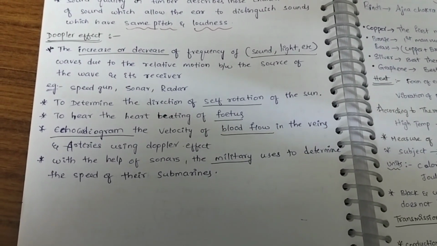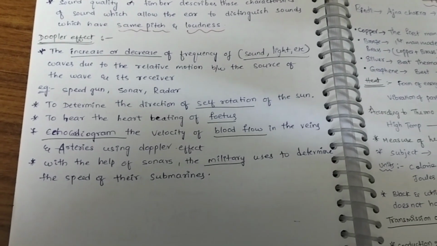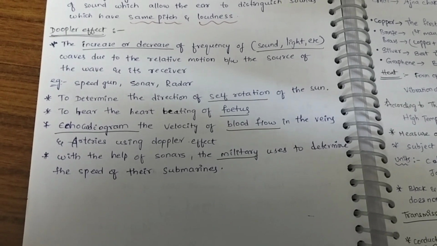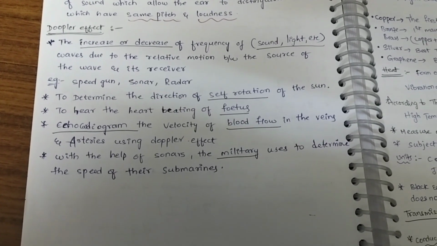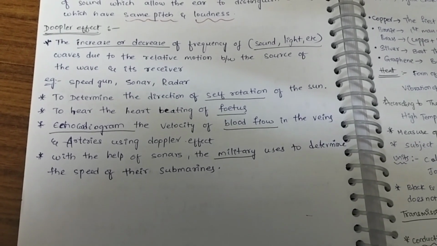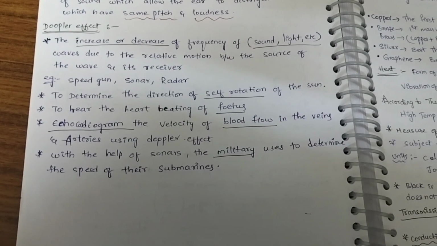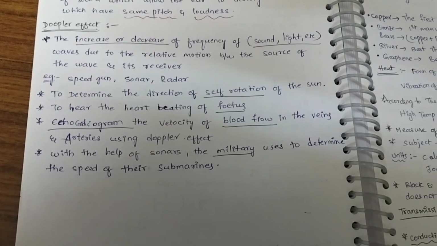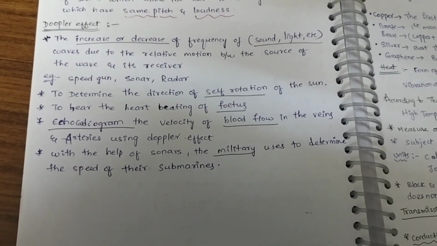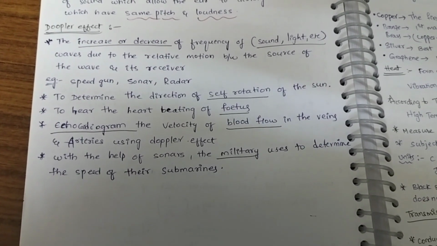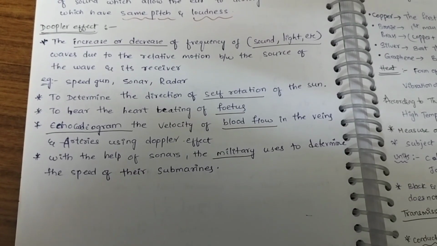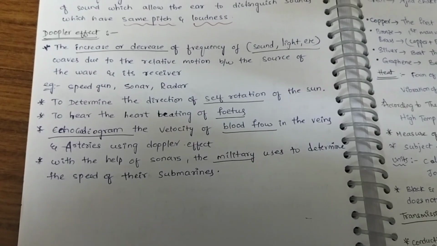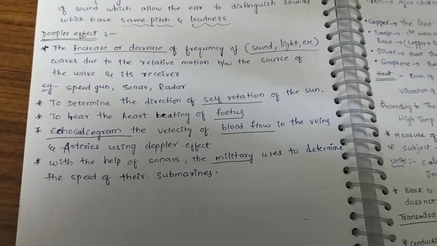Fetus means a baby which is in the mother's womb. Echocardiogram is also based on the principle of the Doppler effect. Using this, we can know the velocity of blood flow through the veins and arteries in the heart. With the help of sonar, the military uses it to determine the speed of their submarines also. Submarines also use this Doppler effect.